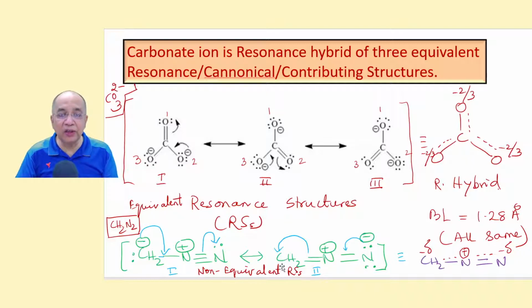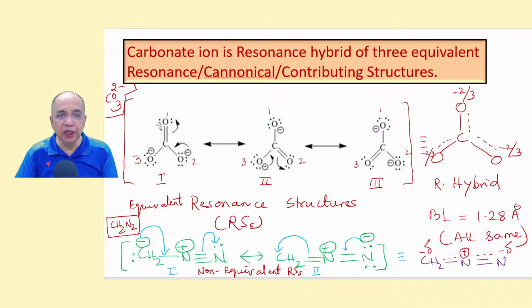The number of electron pairs, unpaired electrons, remain the same. But the number of pi bonds, non-bonding electron pairs, that might change. But the total number of electron pairs will remain the same, or if at all there is an unpaired electron, it will remain the same. Atomic skeleton will remain the same.